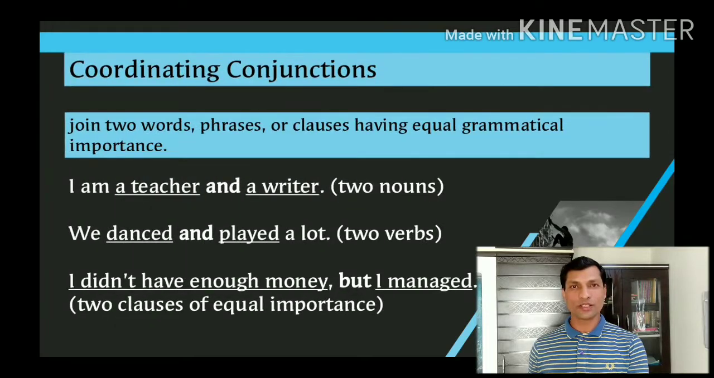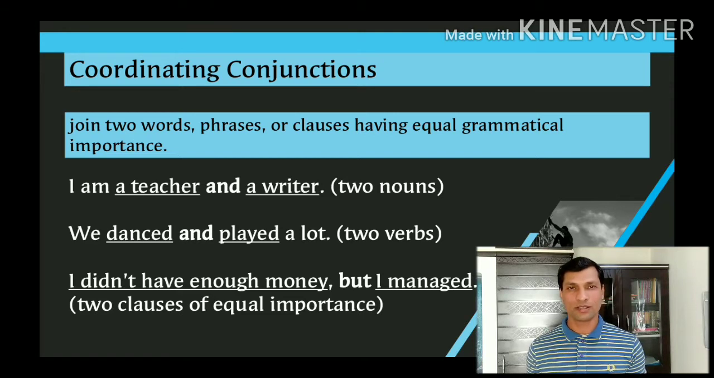Coordinating conjunction joins two words, phrases, or clauses having equal grammatical importance. For example, I am a teacher and a writer. Two nouns, a teacher and a writer, are joined together. Another example, we danced and played a lot. Two verbs, danced and played, are joined together.